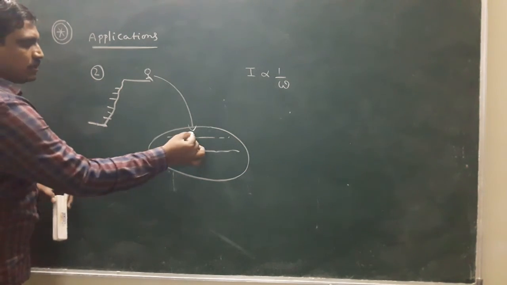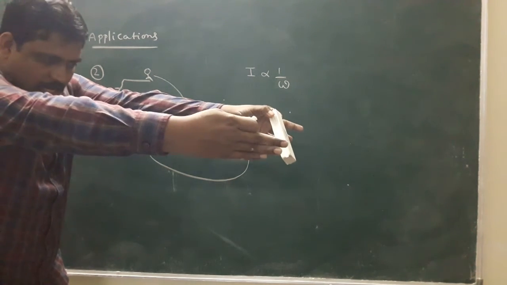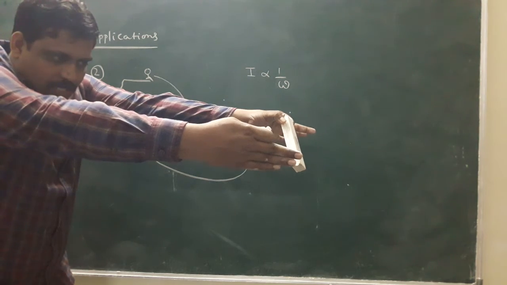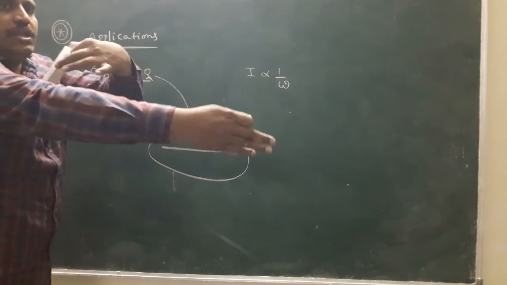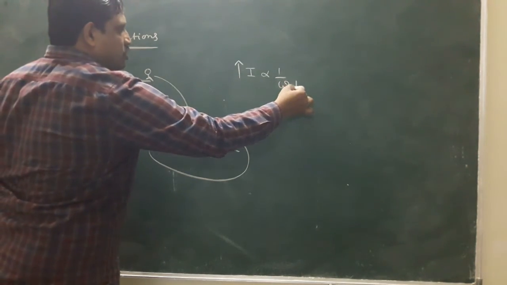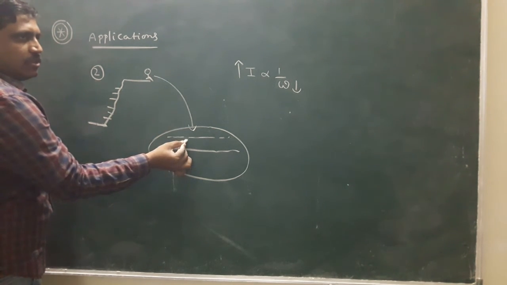A man touches the water with his hands stretched. Stretch means the distance increases, I increases, and speed decreases. Simply, the man falls on the water.